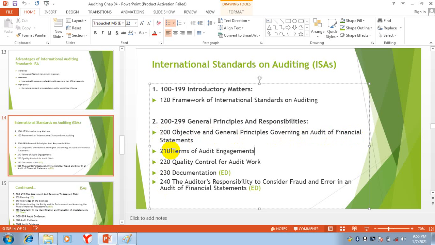Then 210, terms of audit engagement. In 220, quality control for audit work. In 230, how documentation will be made. Then in 240, the auditor's responsibility to consider fraud and error in an audit of financial statements.